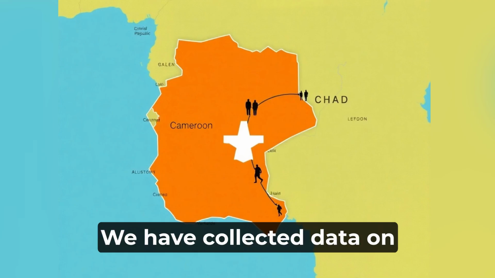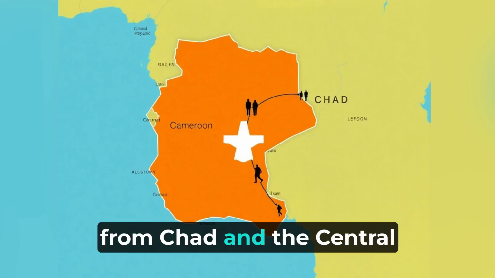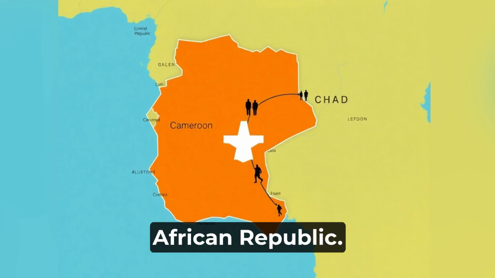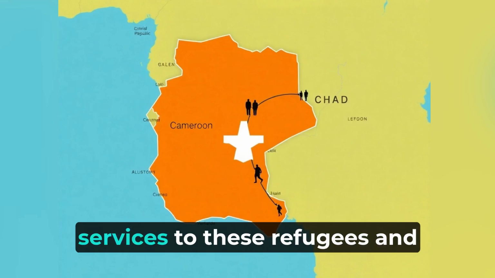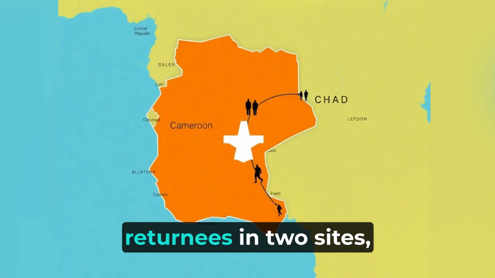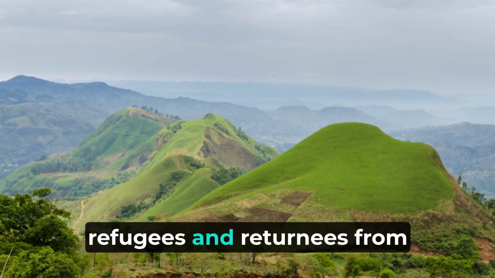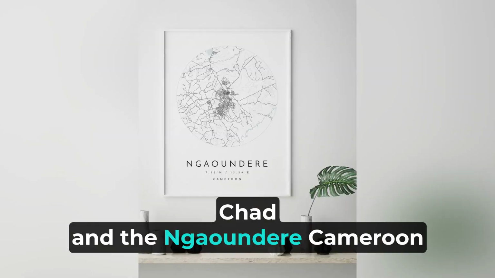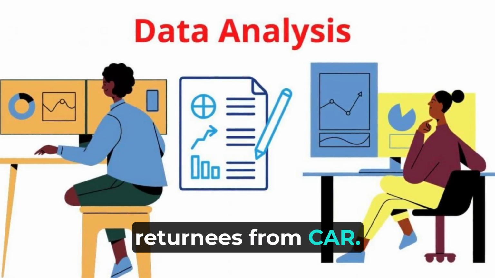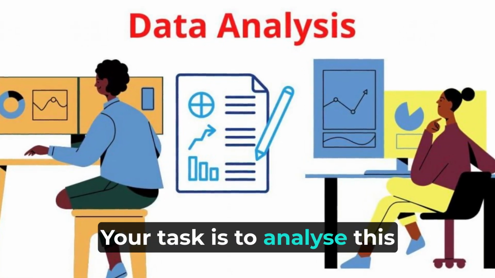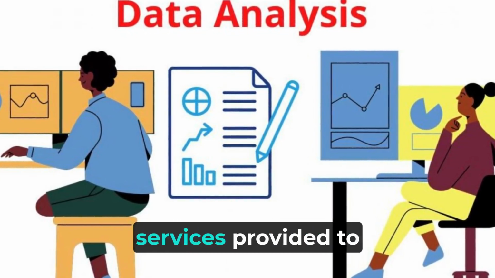We have collected data on refugees and returnees coming in from Cameroon, from Chad, and the Central African Republic. An NGO called epiGuider is providing basic primary health services to these refugees and returnees in two sites. The Maroua site, Cameroon, for refugees and returnees from Chad, and the Ngaoundere, Cameroon site for refugees and returnees from CAR. Your task is to analyze this data and provide insights that can help improve the health services provided to